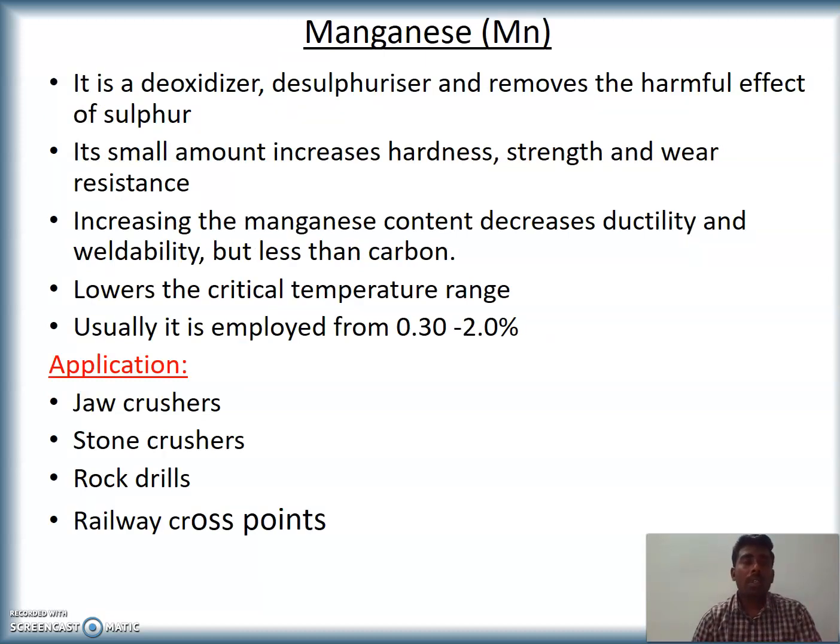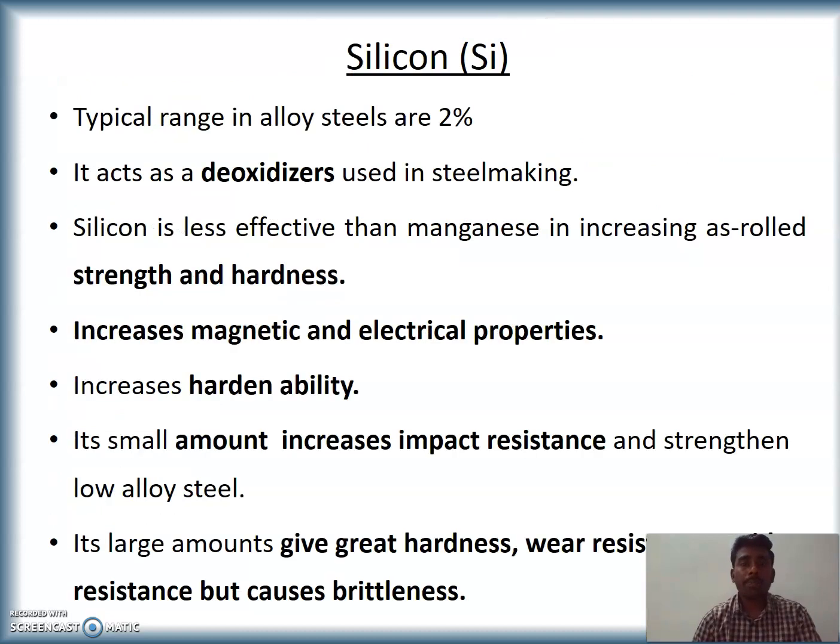First, we focus on manganese. It is a deoxidizer, desulfurizer, and removes the harmful effect of sulfur. Its small amount increases the hardness, strength, and wear resistance. Applications are jaw crushers, stone crushers, rock drills, railway cross points.